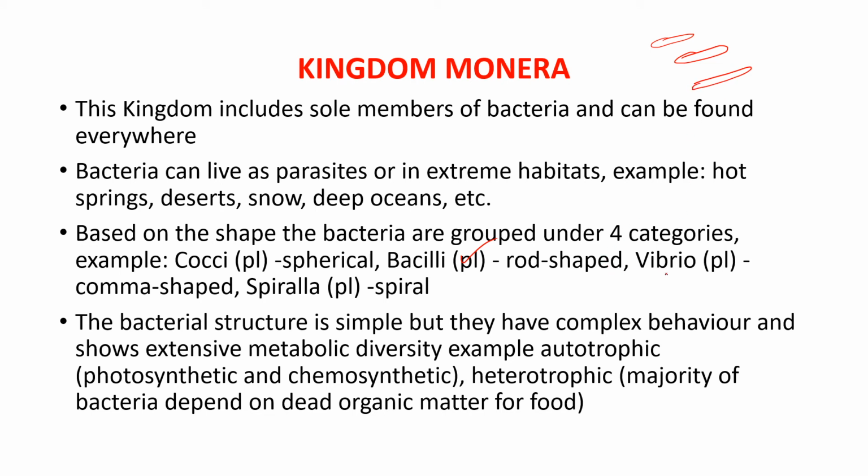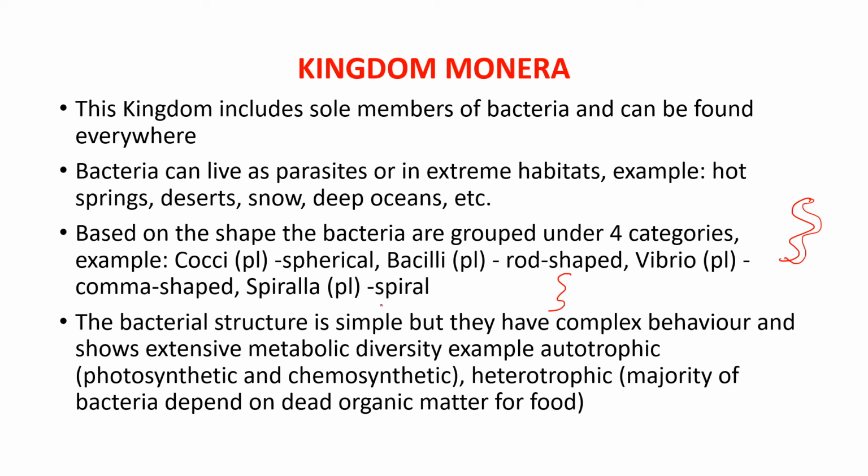So next, vibrio. Vibrio is the plural, vibrii is the singular. They look like a comma shape, in this way. Hence we can call it a vibrio. Next is spirilla. Spirilla means spiral or helical. They look in this way. Hence we can call them spiral.